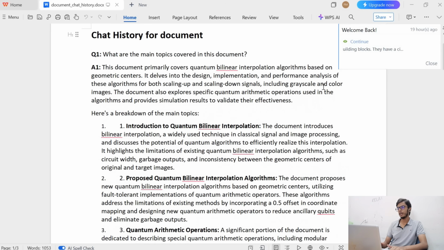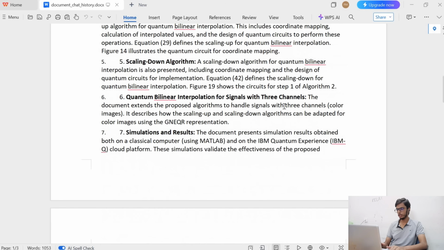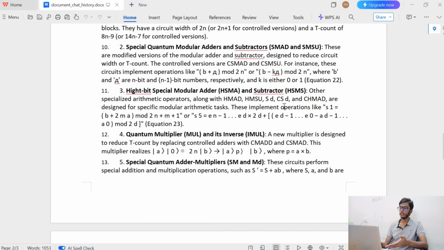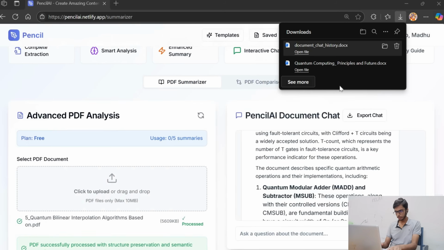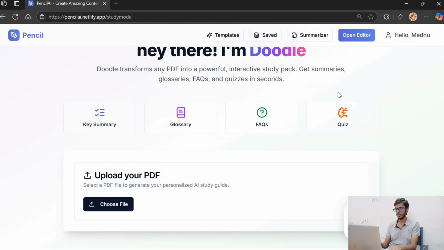So in this application you can download the chat that you have interacted with. It might be the question answers that you have got, or the doubts that you have asked. If you are preparing for any exam and you have doubts to answer, this PDF of your interaction with the AI chatbot helps you revise the important concepts in the short term very well. And moving on to the next one, which is the AI study guide.